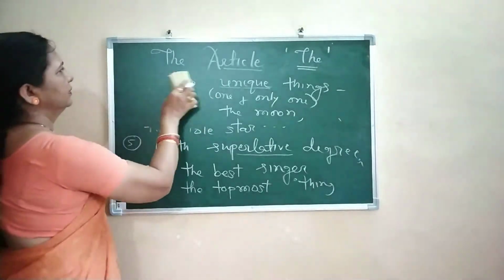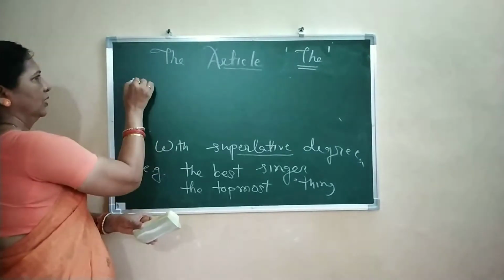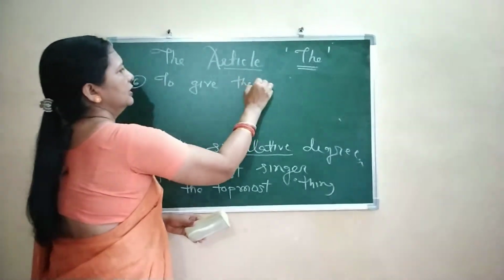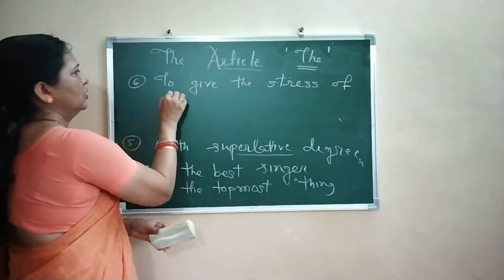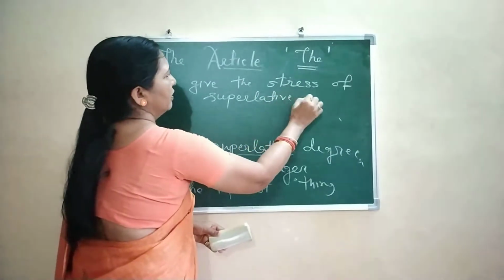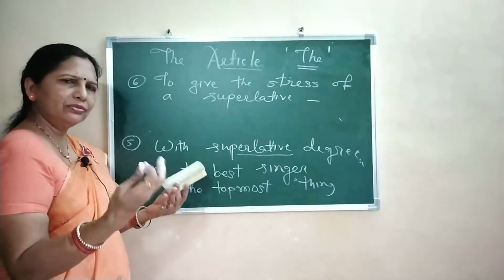Number 6. To give the stress of a superlative. I will give you an example so that you will be clear, because we are using this often.